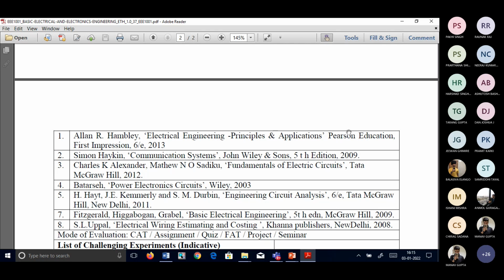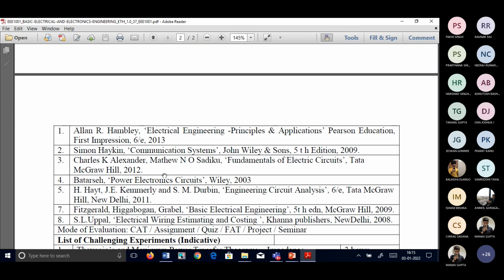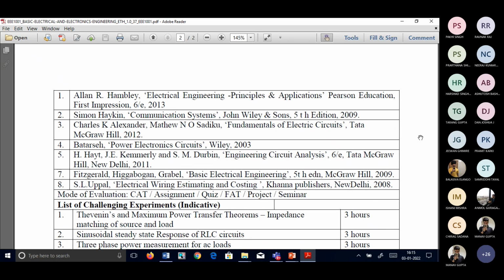These books like Hambley, Alexander Sadiku, and John Bird majorly cover units 1 and 2. For unit 3, generally you refer to any machines book, or you can go with any electrical machines book. For the 4th module, digital electronics, you can refer to Morris Mano or any digital books. And for the last, power electronics, you can refer to Fitzgerald and other electronics books.